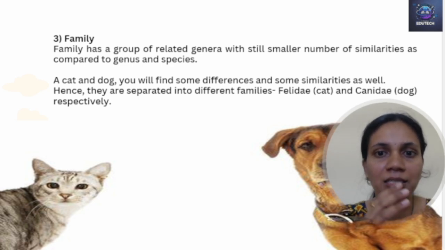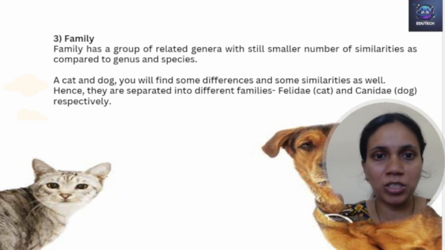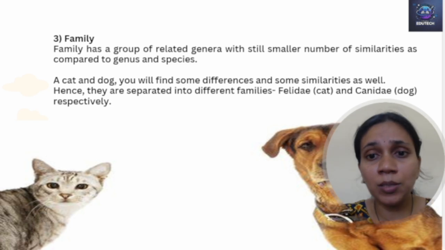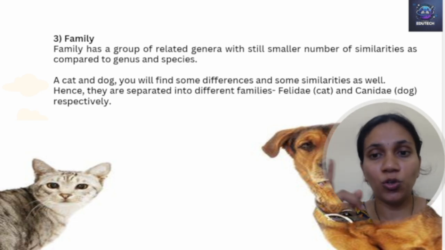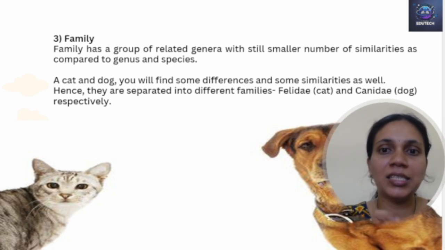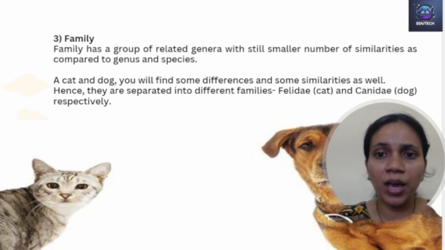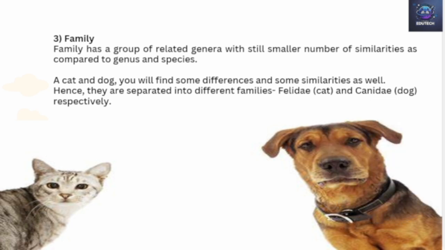Then we have cats and dogs. Both eat meat, both can be domesticated, and based on their size and other characteristics they are similar. But still they are different, so they belong to different families: Felidae for the cat and Canidae for the dog. Though they are similar, there are differences, and they belong to different families.